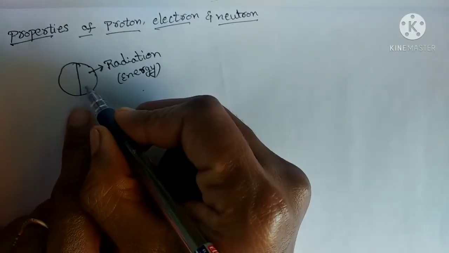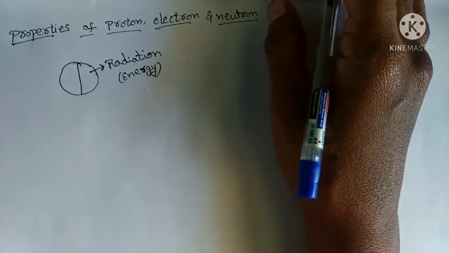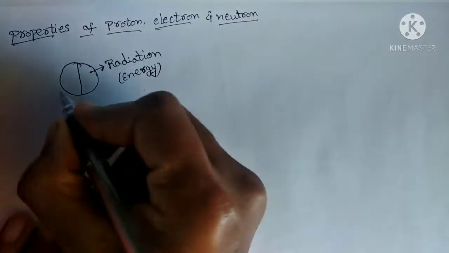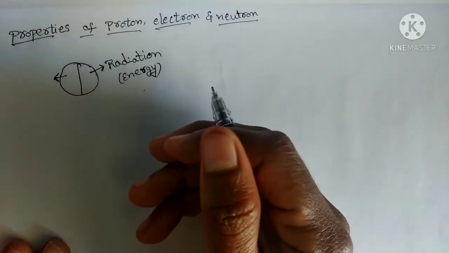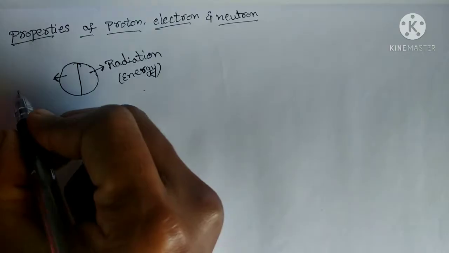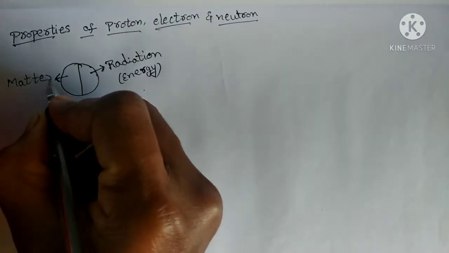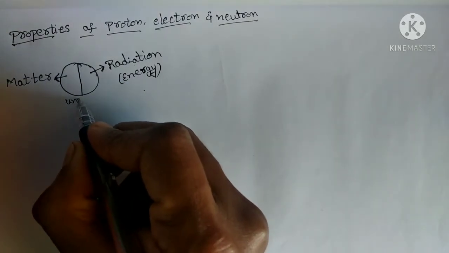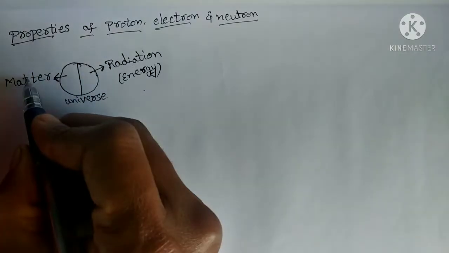So our universe is made up of two things. One is radiation. Radiation is nothing but energy. That may be the light emitting from the sun as well as from the stars, and sound energy, similarly heat energy, so many. So that is nothing but radiation. Next, another one is matter. So our universe is made up of two basic things: one is radiation, another one is matter.